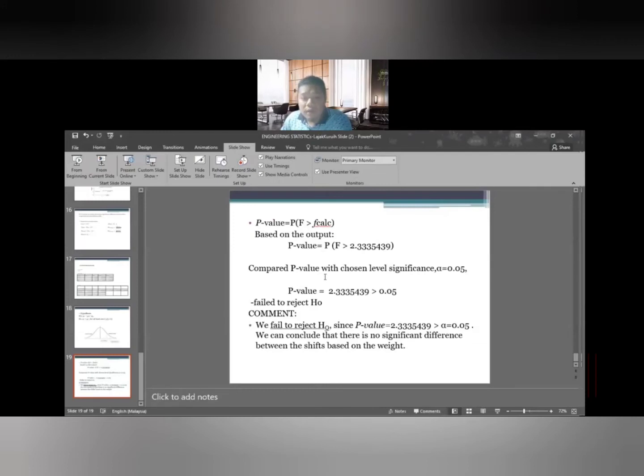If the p-value is less than alpha, then we reject the null hypothesis. And if the p-value is greater than alpha, we accept the null hypothesis. So we fail to reject the null hypothesis since p-value equal to 2.3335439 is greater than alpha equal to 0.05. We can conclude that there is no significant difference between the shift based on weight.